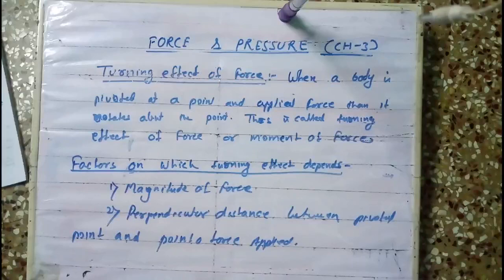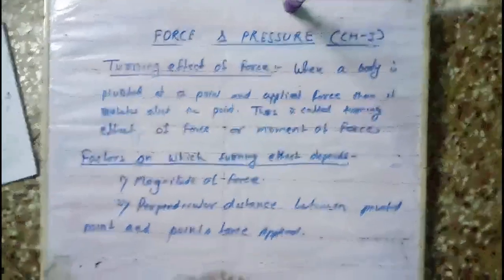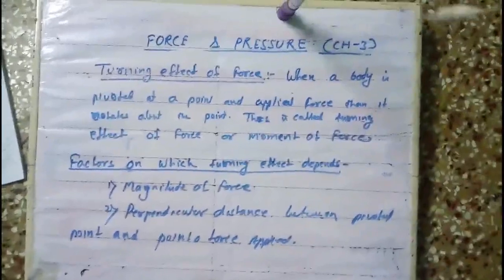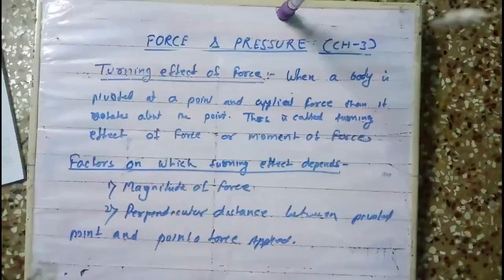Okay. Now, what is magnitude? Magnitude means amount of the force. Suppose you apply more force. Take an example of a door. When you are applying more force, the door opens very fast. If you suddenly apply more force, it will very quickly start to move. That means the turning effect is more in that case.